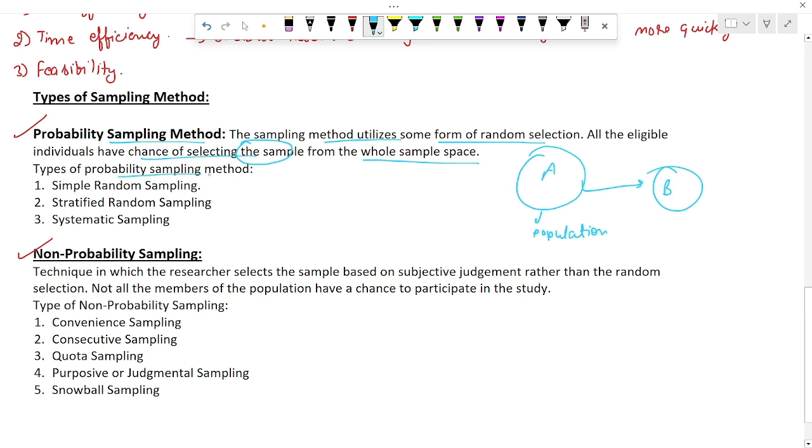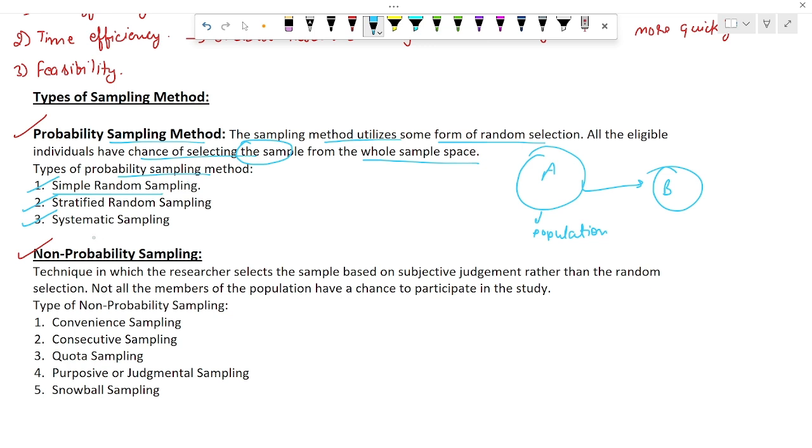The types of probability sampling method are simple random sampling, stratified random sampling, and systematic sampling. We have seen an example of simple random sampling from the university example, where we have a population of 1,000 students, and we select 100 random students as the sample for a query about the new policy we have implemented in the university. Another is stratified random sampling, and systematic sampling. We will discuss all these sampling methods one by one in the next video.